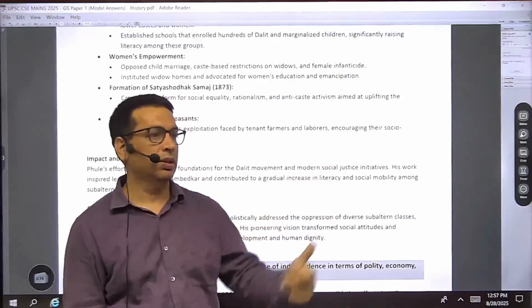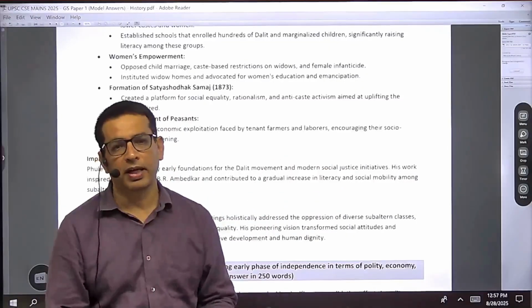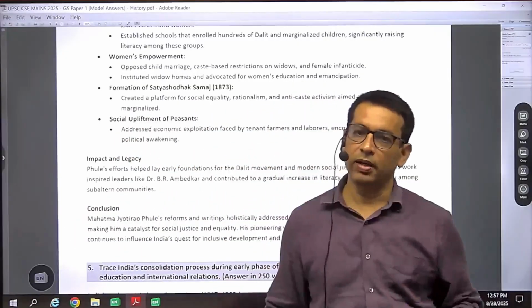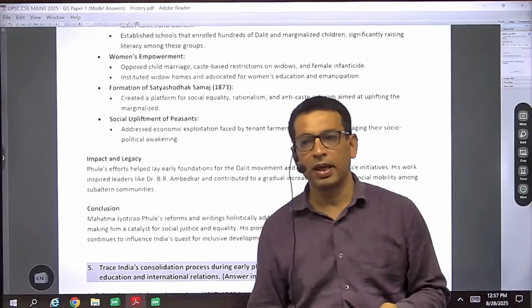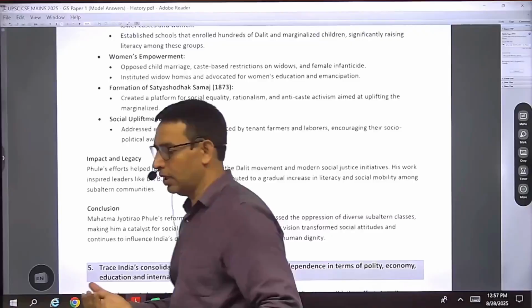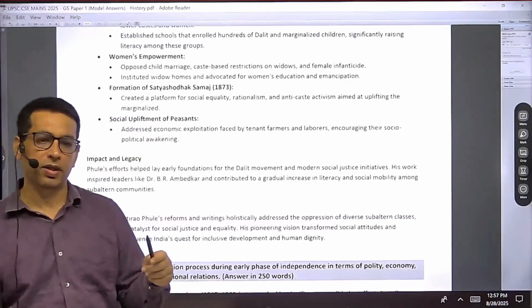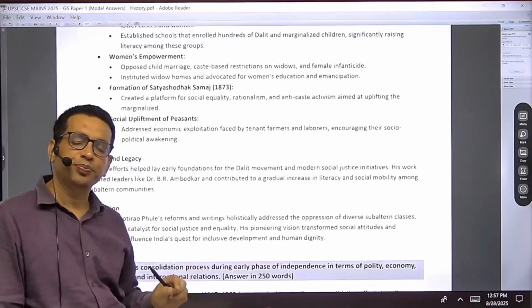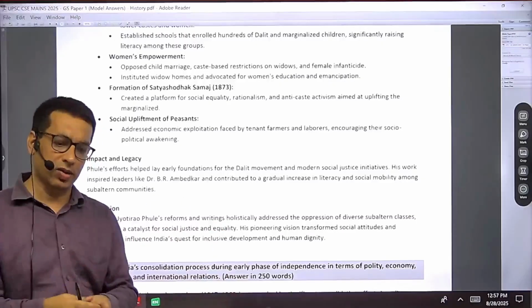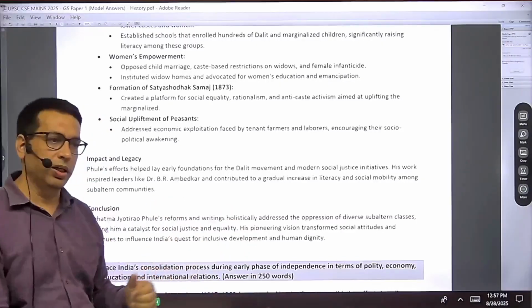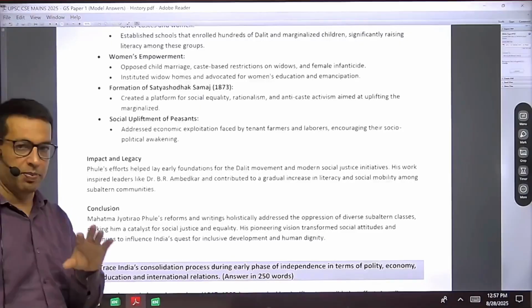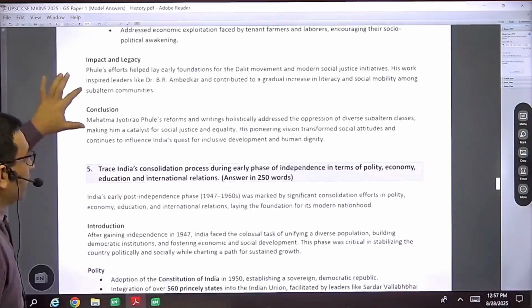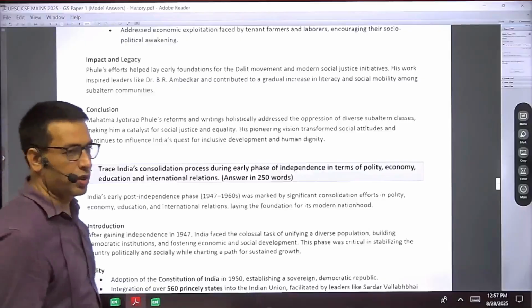Even later on, Dr. Ambedkar and Periyar came and they were inspired by the contribution of Jyotiba Phule. But as far as Phule's contribution is concerned, it was more encompassing. It was not confined to one class, but he also tried to include different classes like peasants, women, and people from lower classes. That's why he contributed very significantly to the history of India.